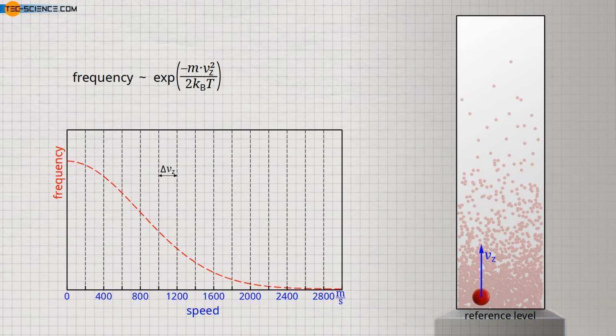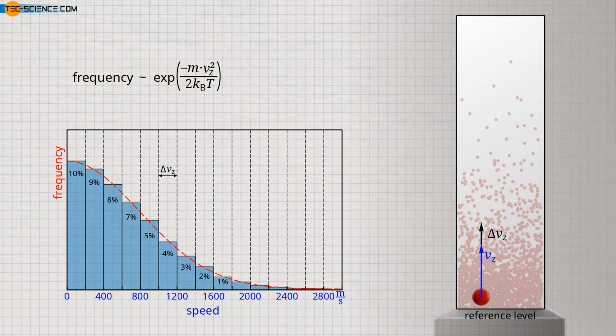For example, we can only specify the number of molecules whose speeds are in the range between 1000 and 1200 meters per second, this means within an interval of 200 meters per second, but not how many molecules have, for example, a speed of exactly 1000 meters per second. Thus, the speeds are divided into ranges with identical intervals and the number of molecules within the respective speed ranges is indicated. The information is usually not given as an absolute frequency in the form of a concrete number of molecules, but as a relative frequency in the form of a percentage.